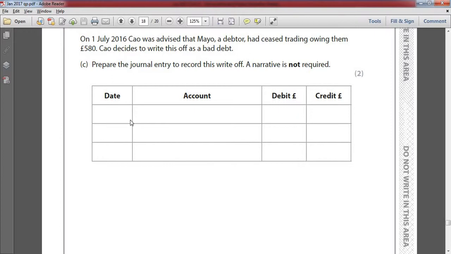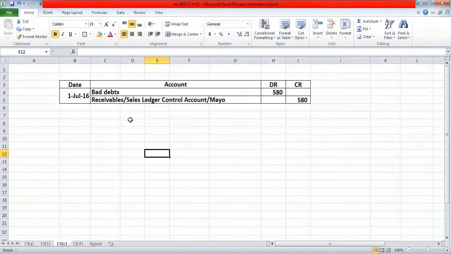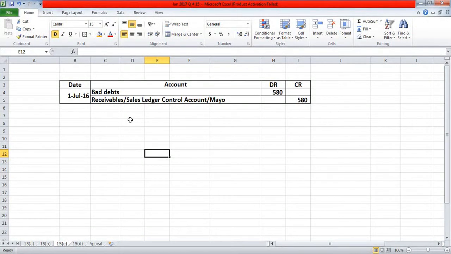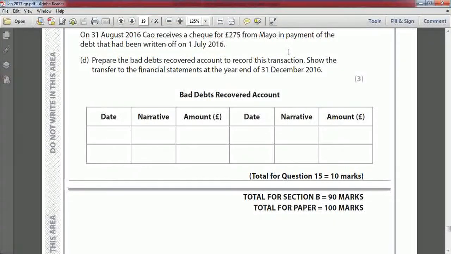Kao decides to write this off as a bad debt. Option C, prepare the journal entry to record this write-off. A narrative is not required. So to record this write-off, bad debts will be debited £580 and receivables or sales ledger control account or Mayo will be credited £580 on 1st July 2016. Clear? Next. On 31st August 2016, Kao receives a check for £275 from Mayo in payment of the debt that